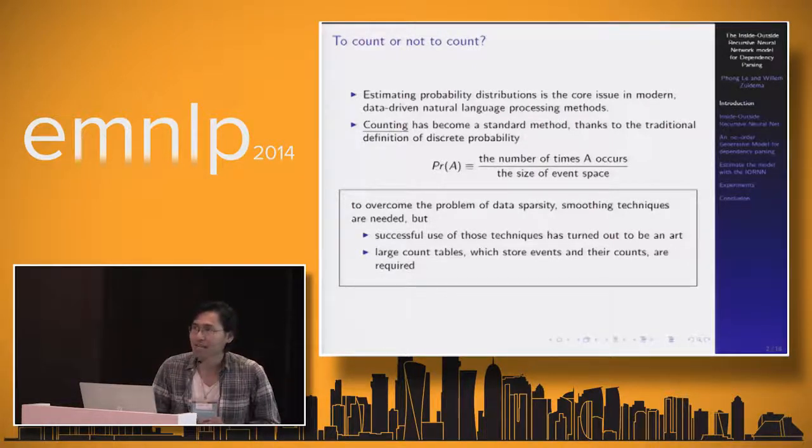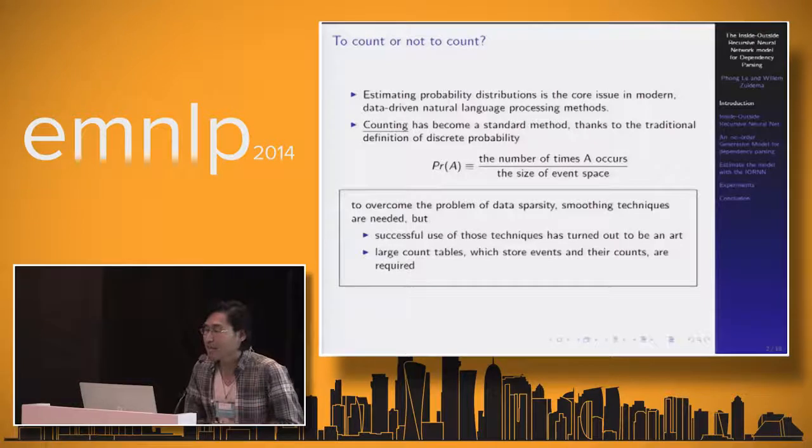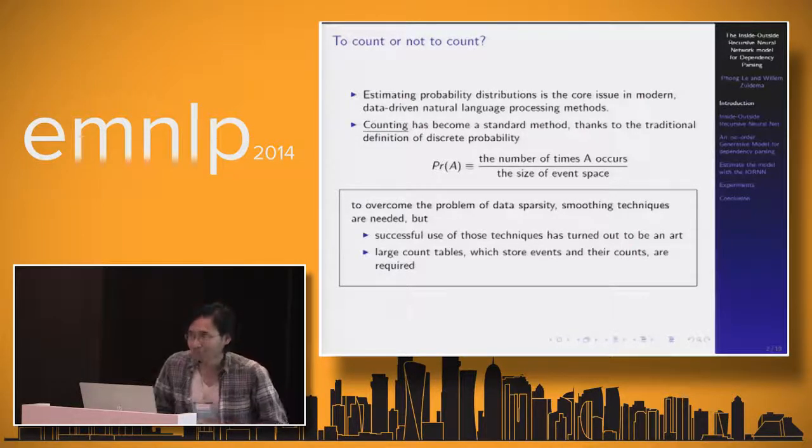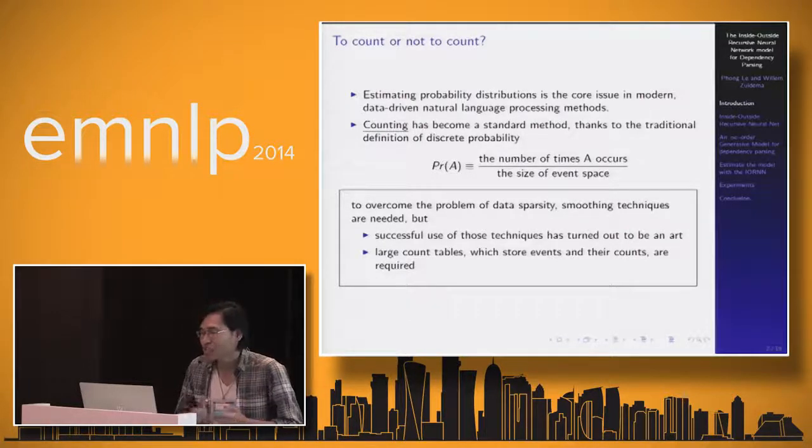However, there are two serious problems. The first is that successfully using those techniques turned out to be an art, because we need experts' knowledge and skills to tune the parameters and to come up with a very good backup list.